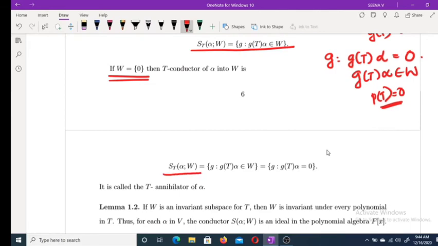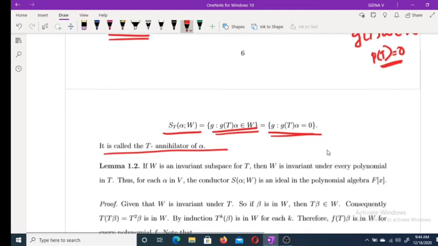In this case, S_T(alpha; W) is the set of all g such that g(T) alpha equals 0, and this set is called the T-annihilator of alpha.